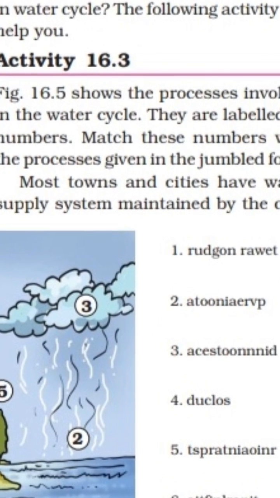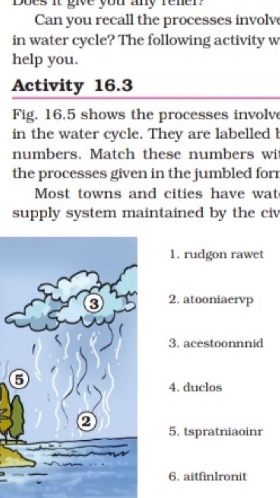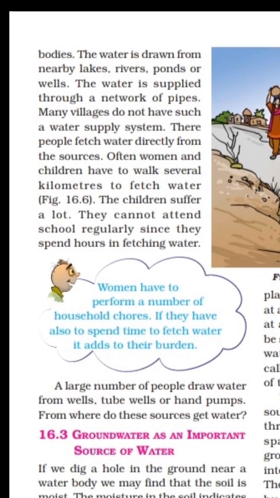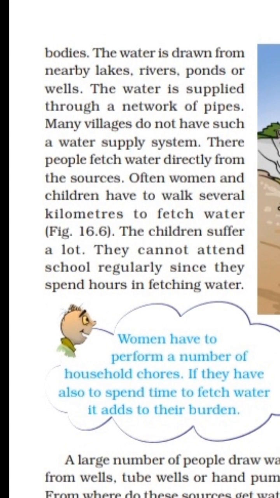Now here see the point. Most towns and cities have a water supply system maintained by the civic bodies. The water is drawn from nearby lakes, rivers, ponds, or wells. Now we are aware that in our village or in our town, the civic water bodies are there, and this water is drawn from the nearby lakes, rivers, ponds or wells, and the water is supplied through the